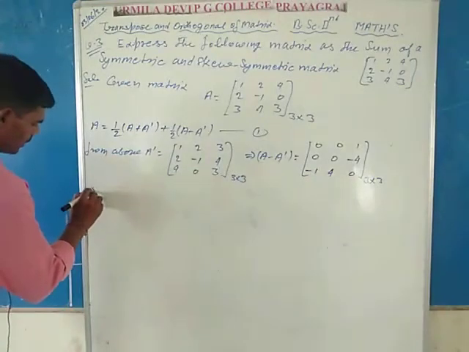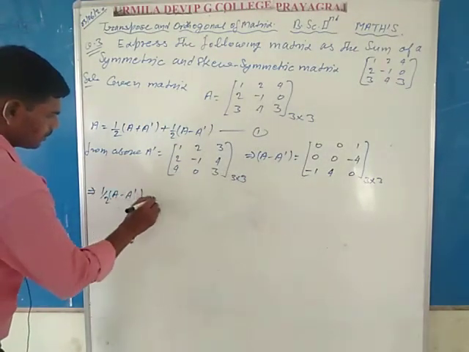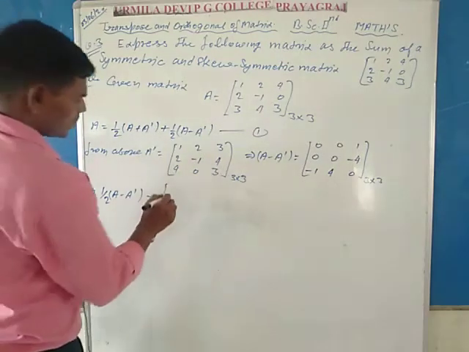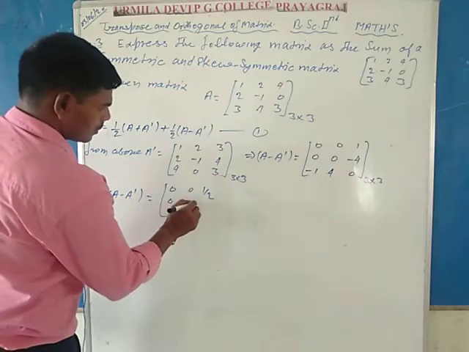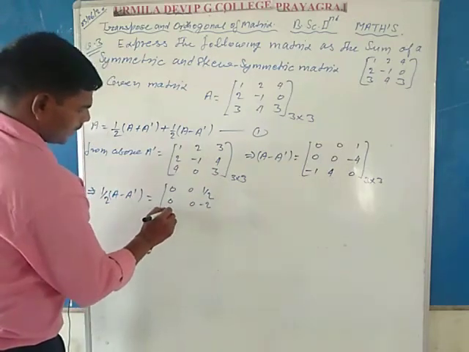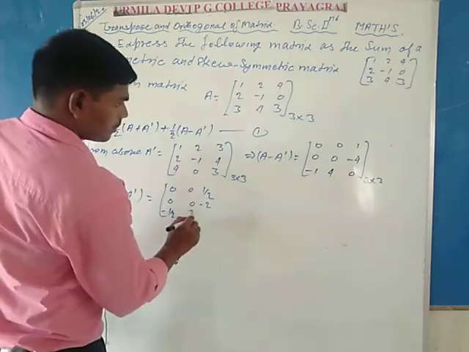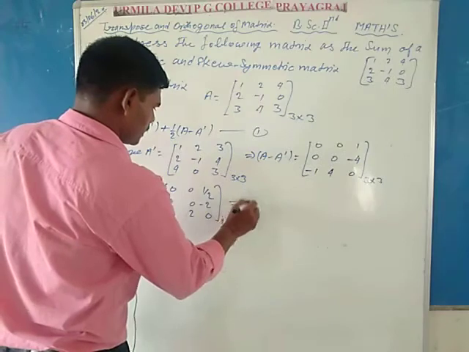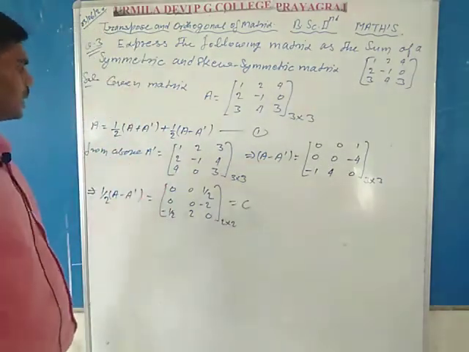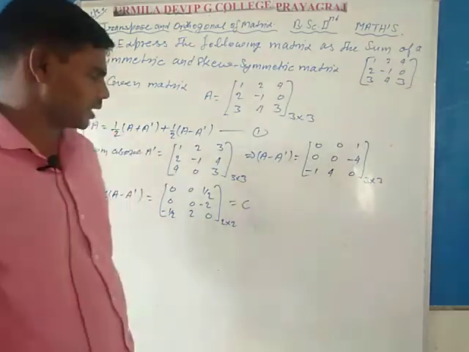It implies that 1 by 2 times of A minus A dash is equal to the matrix 0 0 1 by 2, 0 0 minus 2, minus 1 by 2, 2, 0. This is represented by matrix C. So according to the question, prove that matrix capital C is a skew symmetric matrix.